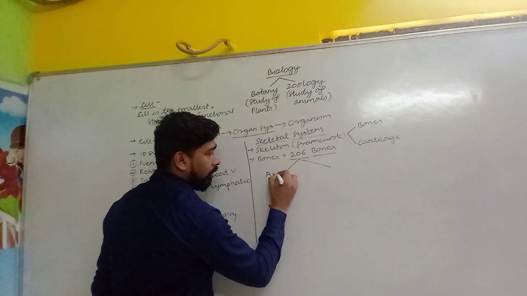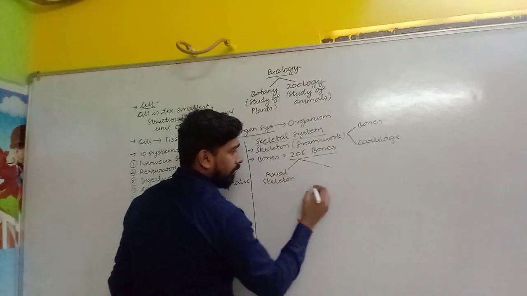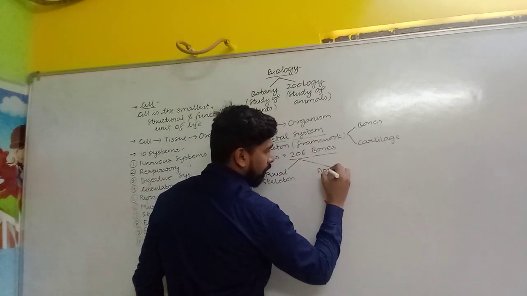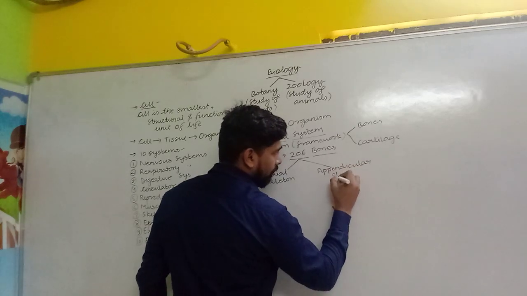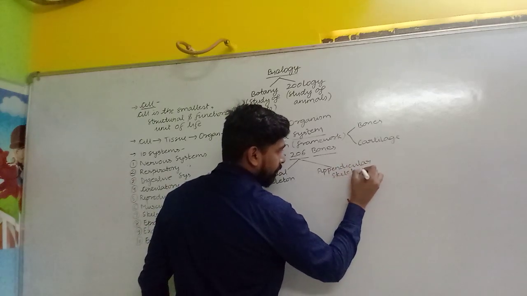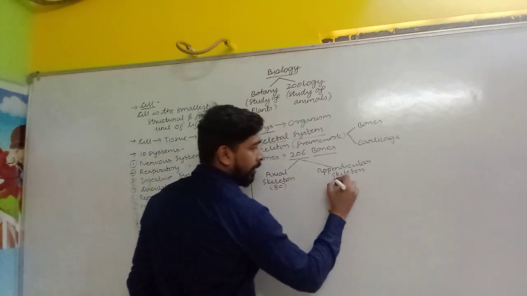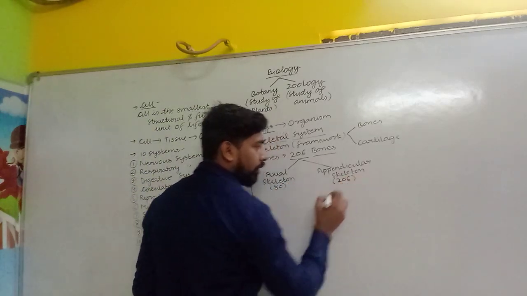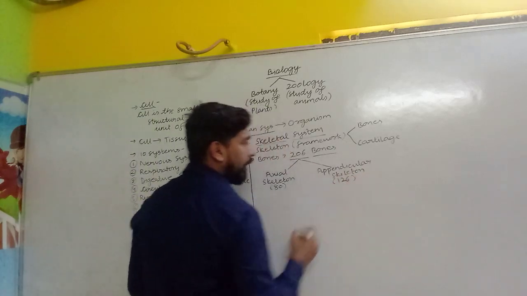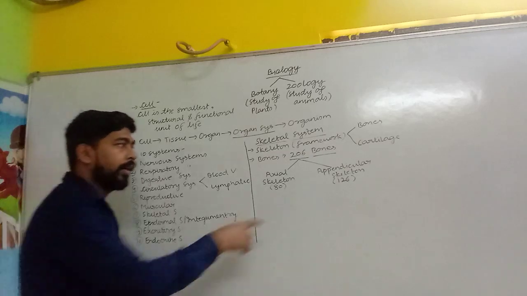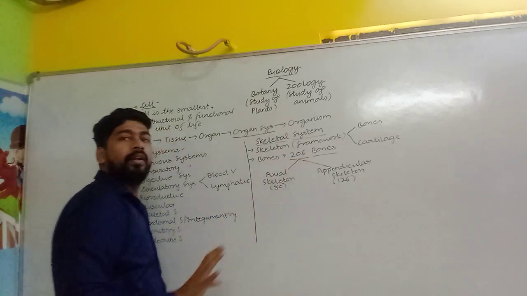One skeleton is called the axial skeleton, and the second one is called the appendicular skeleton. The axial skeleton is made up of 80 bones, and the appendicular skeleton is made up of a total of 126 bones. Okay, so 126 and 80. When we add these, we get 206.